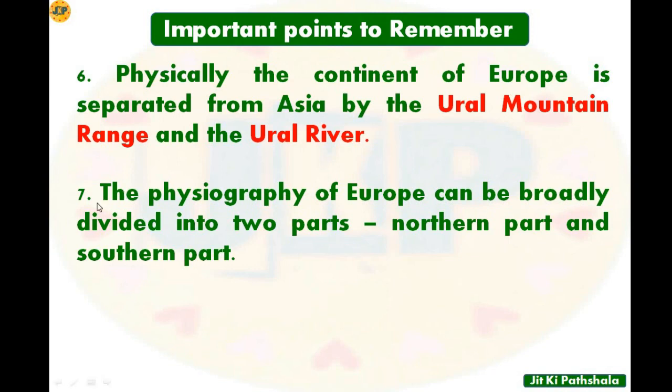Point number 7. The physiography of Europe can be broadly divided into two parts, the northern part and the southern part. So the entire Europe is divided into two parts, and these two parts are the northern part and the southern part.